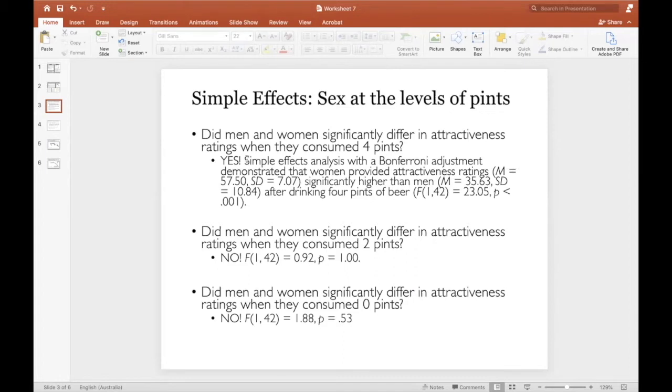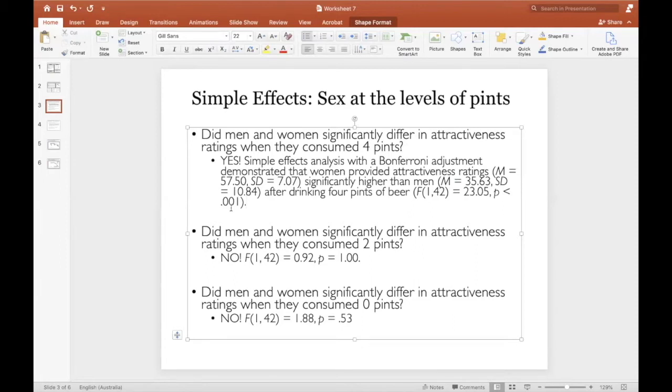So, more specifically, simple effects analyses with the Bonferroni adjustment demonstrated that women provided attractiveness ratings with a mean of 57.50, significantly higher than men, with the associated mean there, after drinking 4 pints of beer. And we'll report the F ratio with degrees of freedom 1 and 42, and the p is less than 0.001.